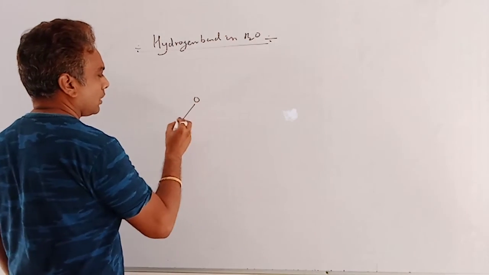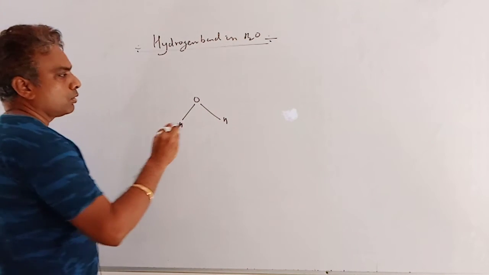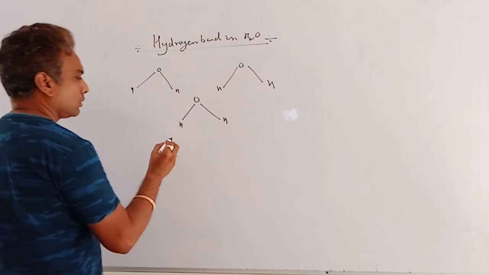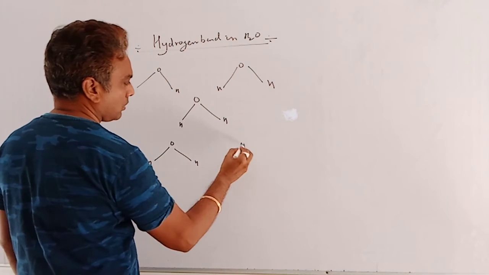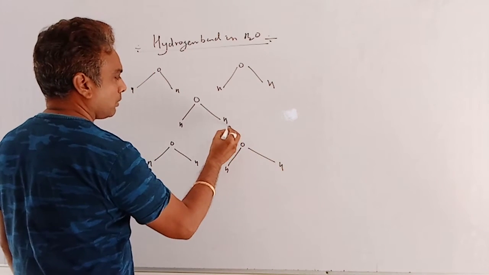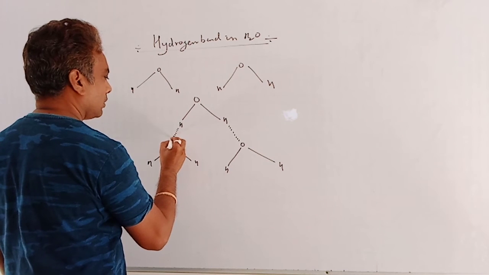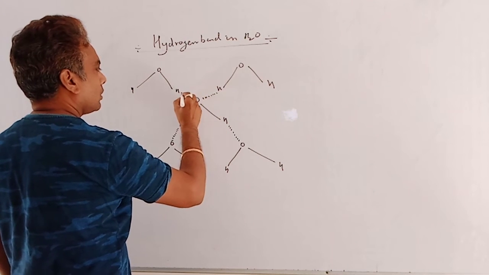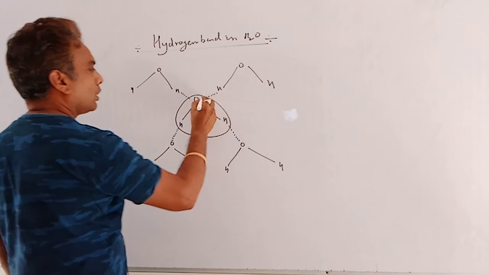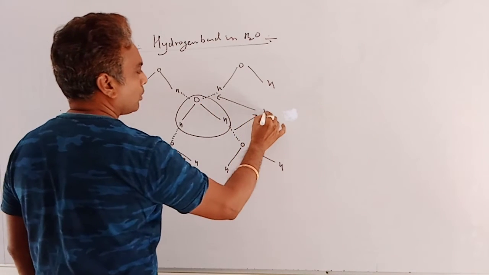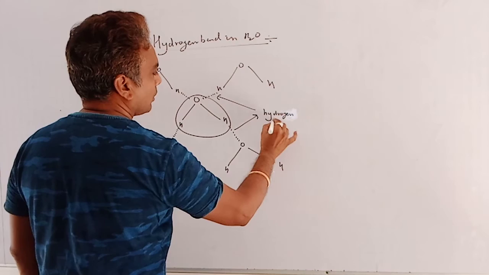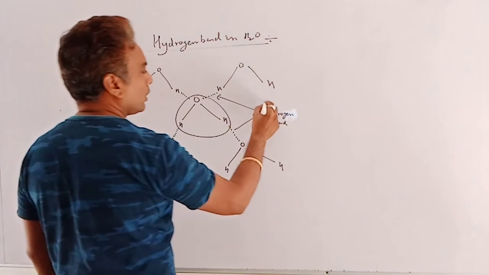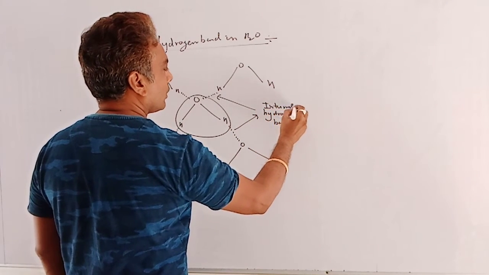Here is one H2O molecule, and it is surrounded by four different H2O molecules by hydrogen bond. Since the hydrogen bond is formed between two different molecules, it is known as intermolecular.